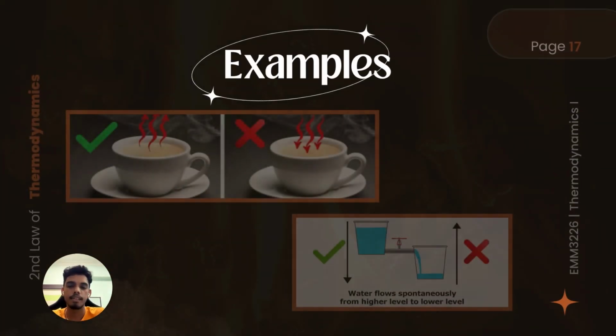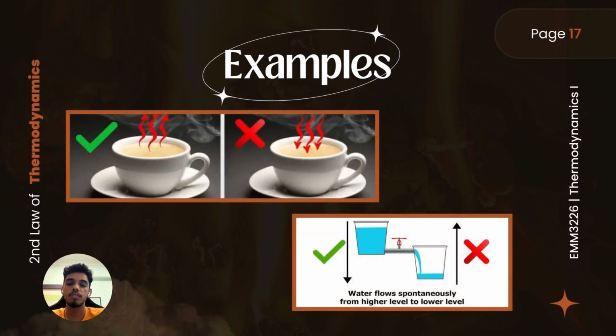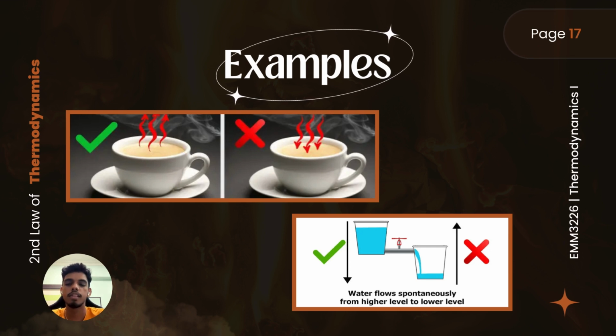Here are simple examples in our daily life which show how the second law of thermodynamics works. In the first picture, we can see that hot coffee can become cold on its own, while it cannot become hot again on its own. In the second picture, we can see that water flows spontaneously from a higher level to a lower level, which means that the water cannot flow from a lower level to a higher level on its own.